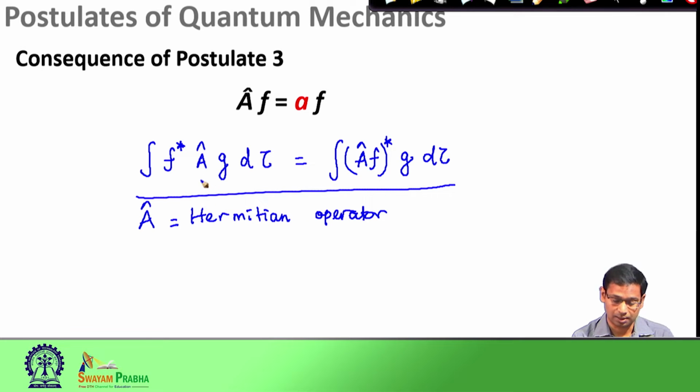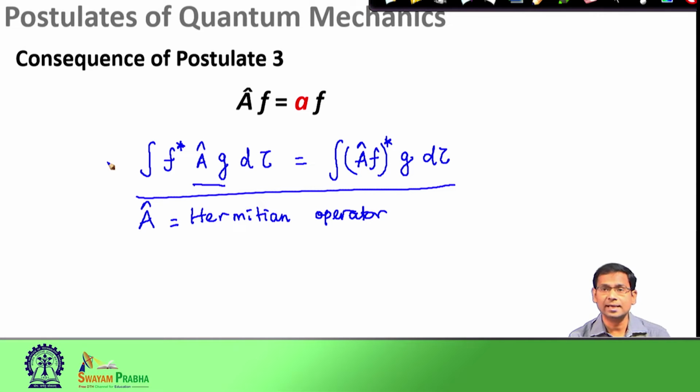Please note one important thing: in the left hand side, the operator A acts on function g. In the right hand side, this has turned over. Operator A is actually acting on function f, not on function g. Of course, after we have a function out of this operation, we can multiply that with another function and then do the integration. But the important thing to note is that in the left hand side, the operator A acts on function g, and on the right hand side the operator A acts on the function f. This is the condition for Hermitian operator.